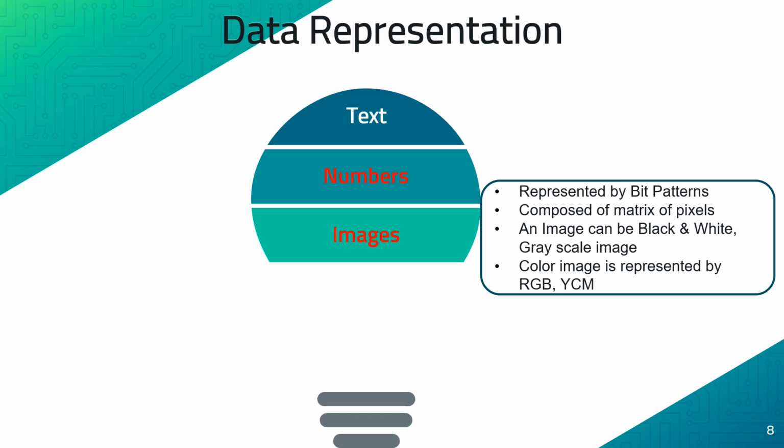In order to measure the intensity of any color, one has to consider the contribution of red, green and blue. Dependent on that, each individual pixel will have an intensity value, and that very specific intensity of a color is represented by a bit pattern that is assigned to it. And one more method to represent a color image is using YCM. Once again, it is a color scheme which has 3 primary colors such as yellow, cyan and magenta.